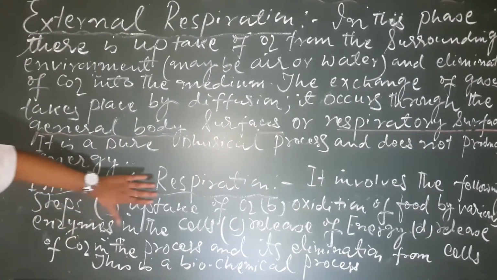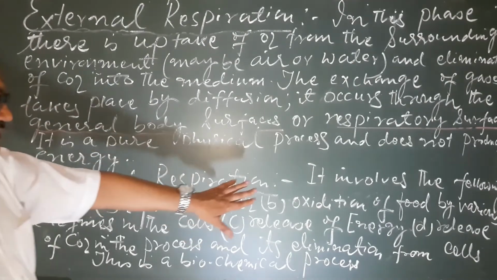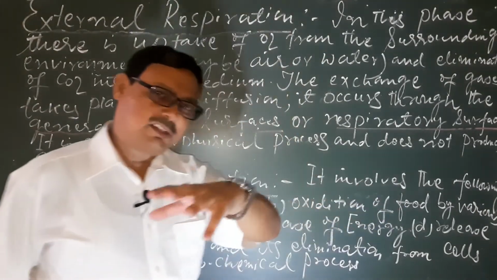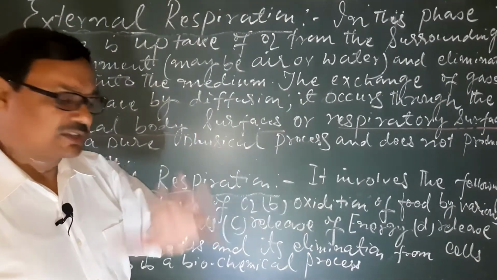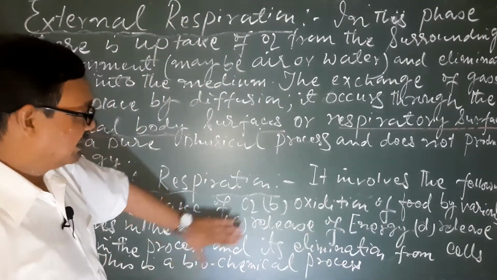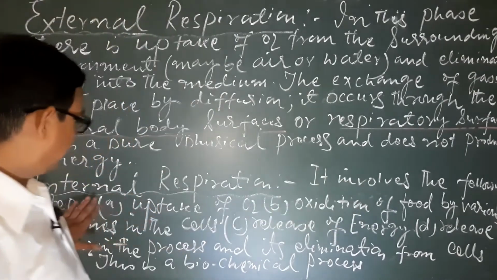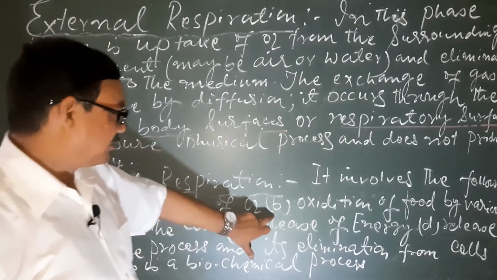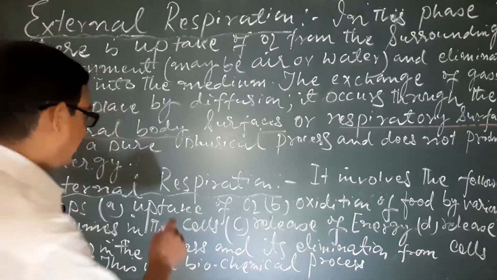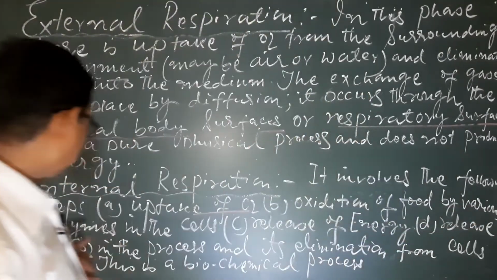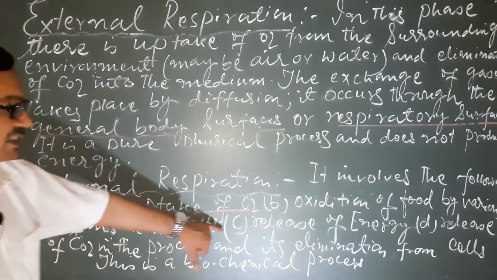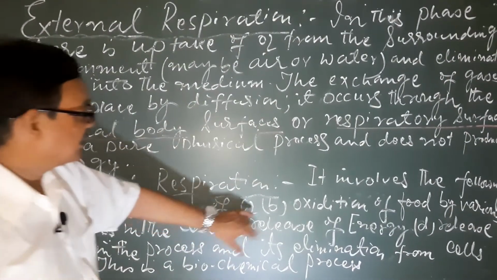The second one is internal respiration. What are the steps you have seen in the process of cellular respiration? All are here. It involves the following steps: uptake of oxygen, the first step, and the second one is the oxidation of food by various enzymes in the cell in the presence of oxygen.